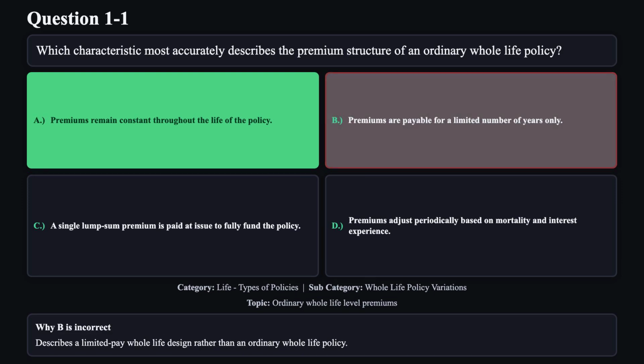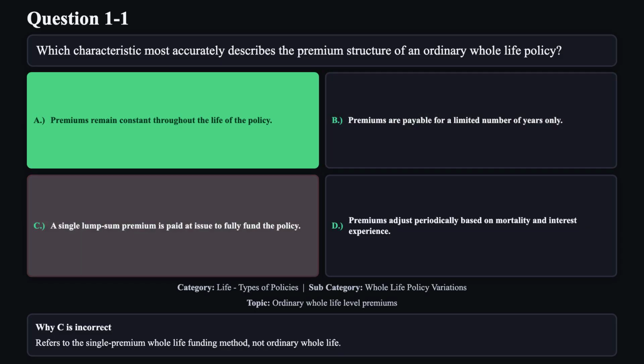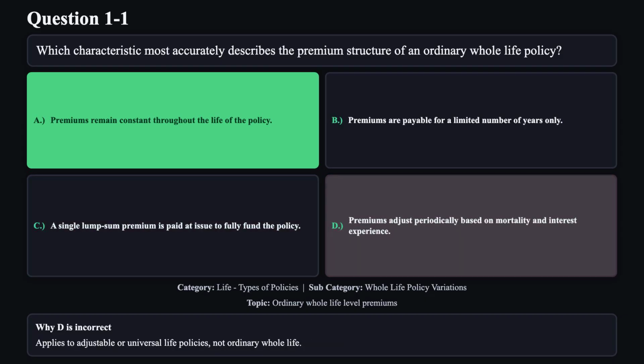Reason B is not correct. Describes a limited pay whole life design rather than an ordinary whole life policy. Reason C is not correct. Refers to the single premium whole life funding method, not ordinary whole life. Reason D is not correct. Applies to adjustable or universal life policies, not ordinary whole life.